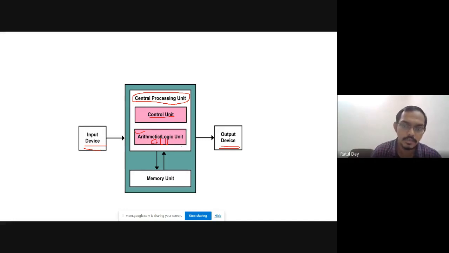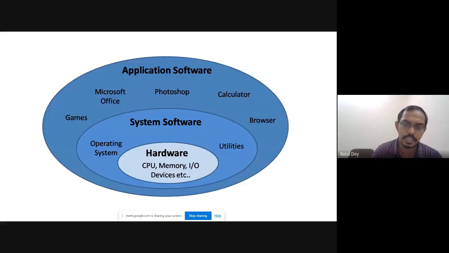And whatever process is going on, you have to store the data. Where can we store the data? This is in the memory unit. So in the memory unit, sir, yes, we store all the data. So we go to the next slide, to discuss how all this works for the computer system.